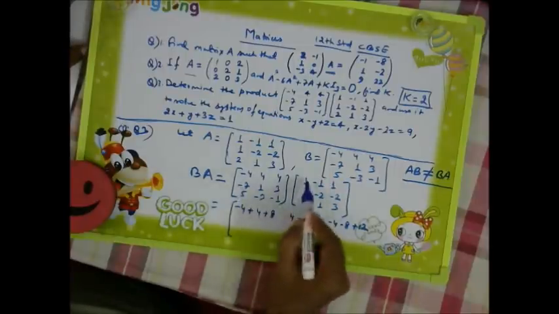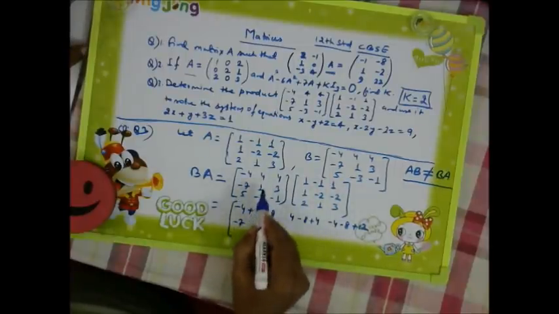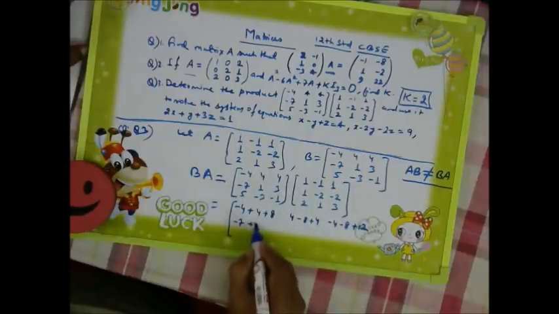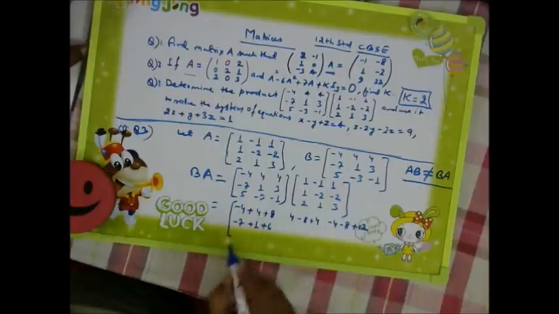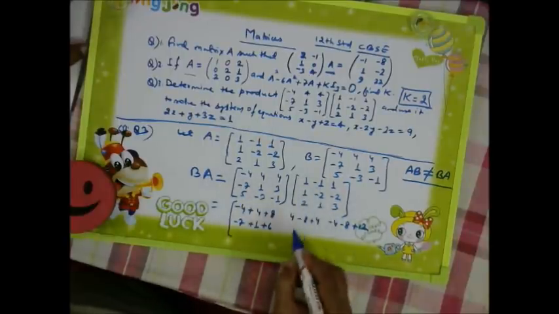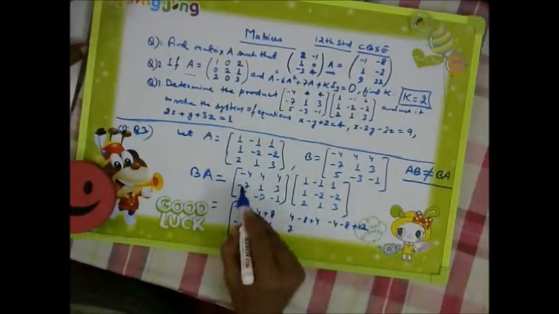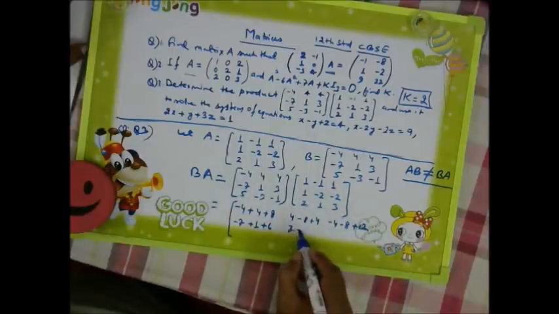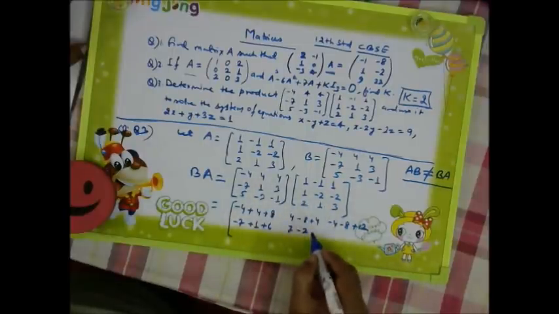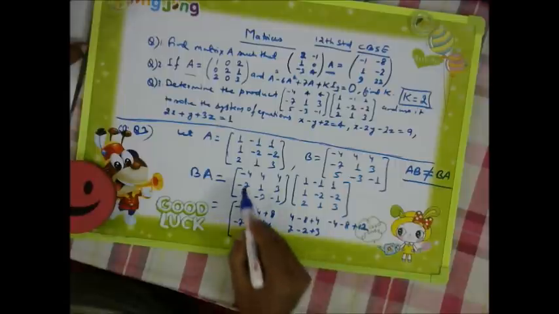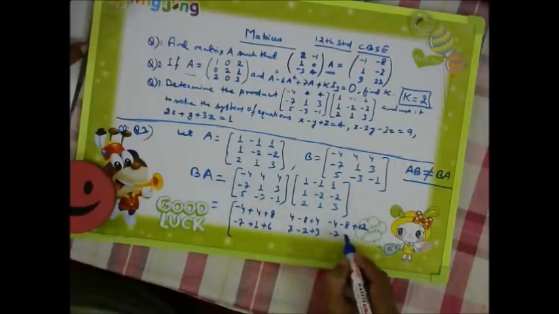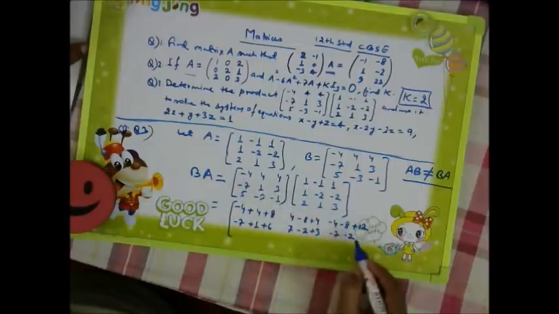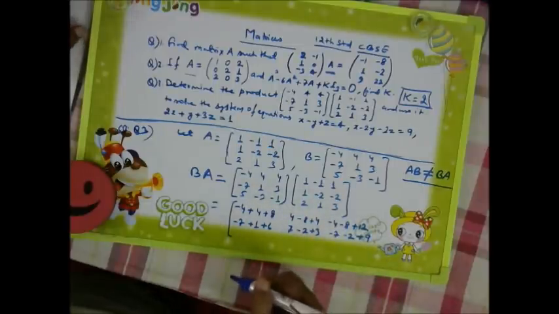Then minus 7 into 1, minus 7, plus 1 into 1, 1, plus 3 into 2 as 6. Minus 7 into minus 1, it is 7, plus 1 into minus 2, minus 2, plus 3 into 1 as 3. Minus 7 into 1, minus 7, plus 1 into minus 2, minus 2, and 3 into 3, it is 9.